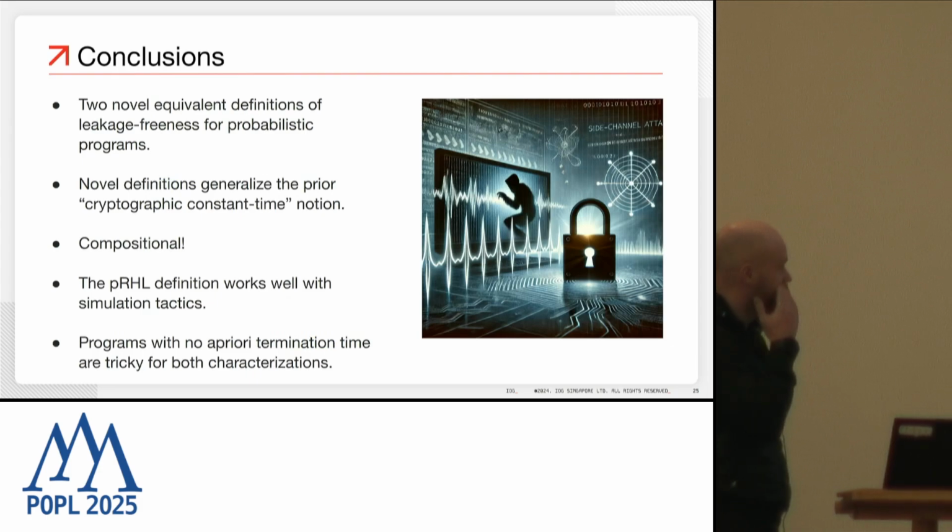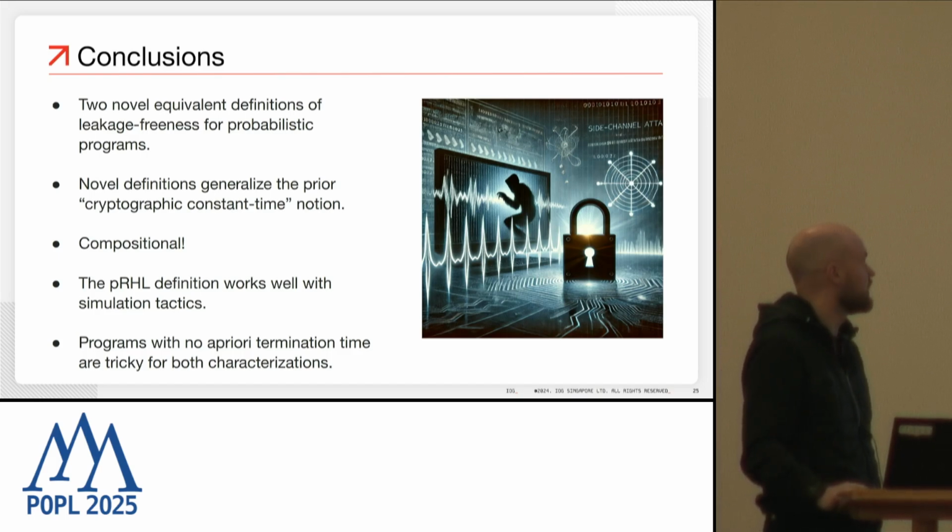And this brings me to the conclusions. So what we did is we defined two novel and equivalent definitions of leakage-freeness for probabilistic Jasmin programs. We showed that they generalize the previous cryptographic constant time notion. We also proved that these are compositional.